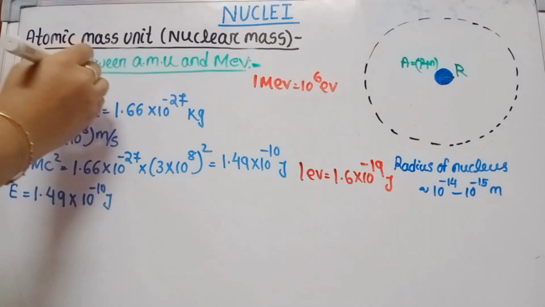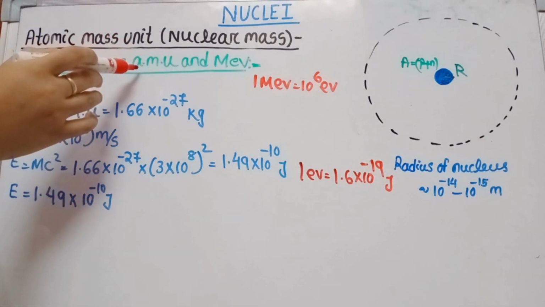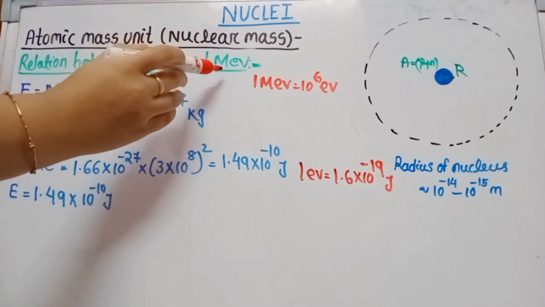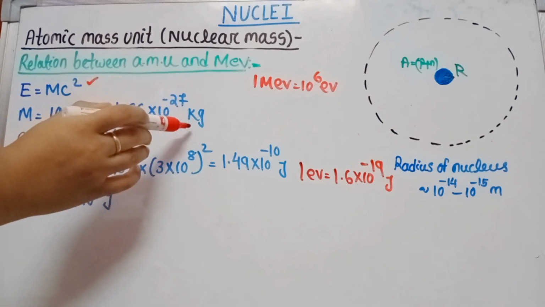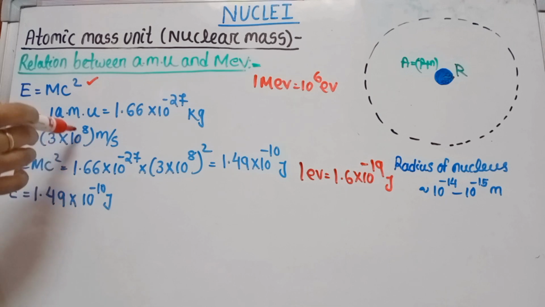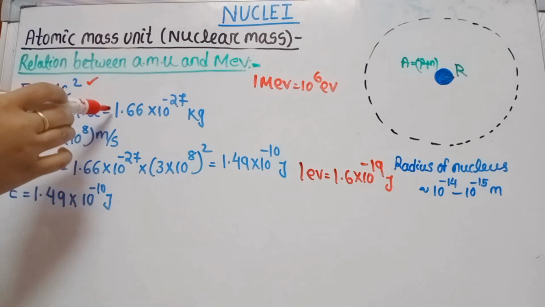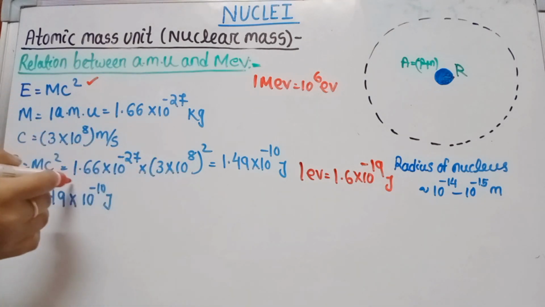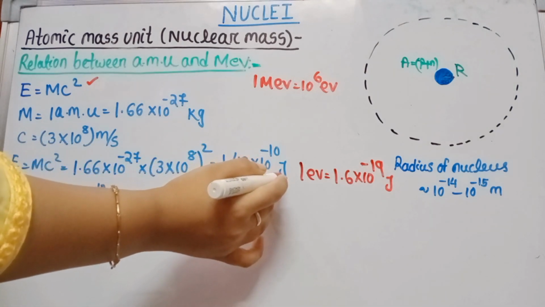So what happens, student? According to Einstein's mass energy relation, E equals mc square, and here we express the relation of atomic mass unit to mega electron volt. That means mass, 1 AMU, equals 1.66 into 10 to the power minus 27 kg, and c, the velocity of light in air or in vacuum, is 3 into 10 to the power 8 meter per second. Put the values of m and c square in E equals mc square. As you calculate this, you get 1.49 into 10 to the power minus 10 joule.